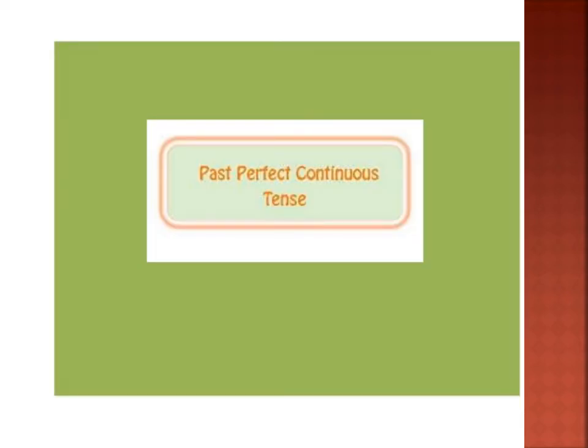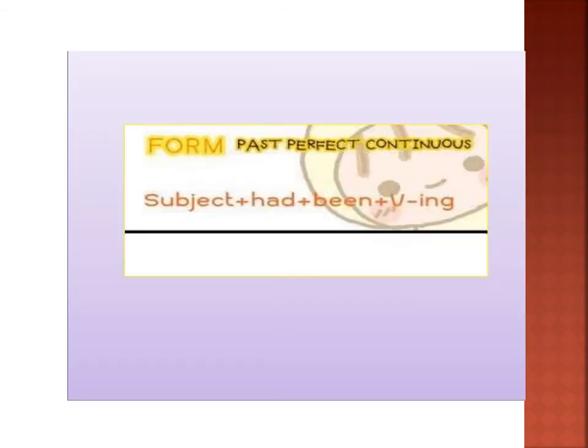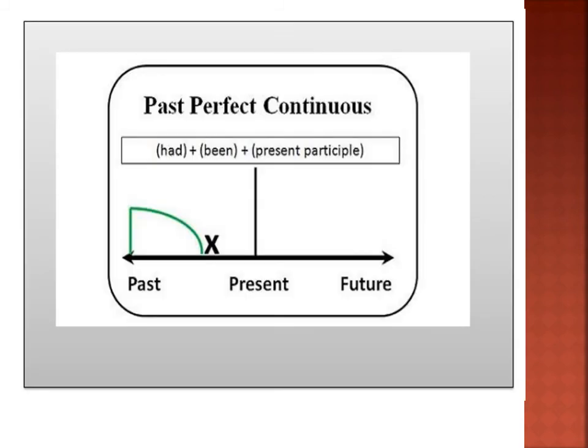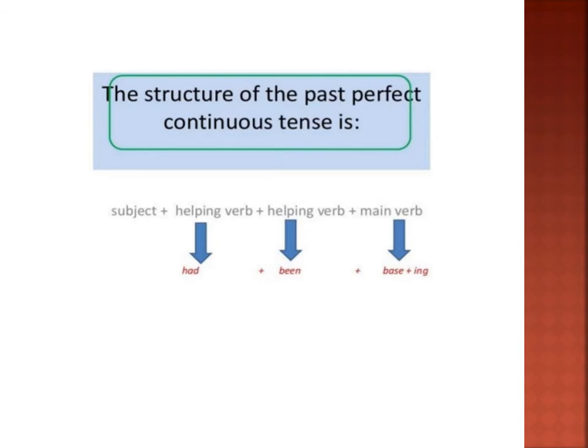Now, let us move on with the next topic, that is past perfect continuous tense. The same structure I have given here, children, to understand: subject plus had plus been plus verb with ing form. Here you can see the past perfect continuous tense: had been plus present participle. The structure of the past perfect continuous tense is subject plus helping verb plus main verb. Subject plus had plus been plus base plus ing form.